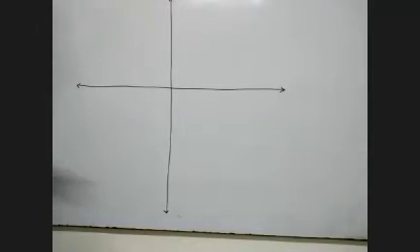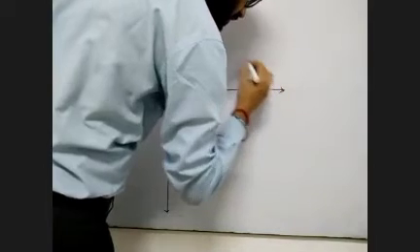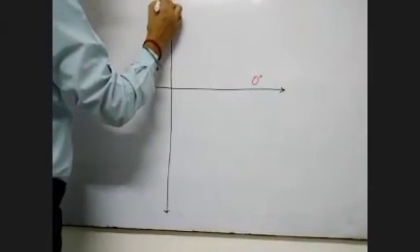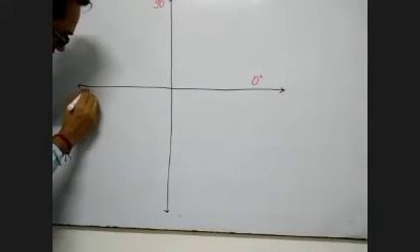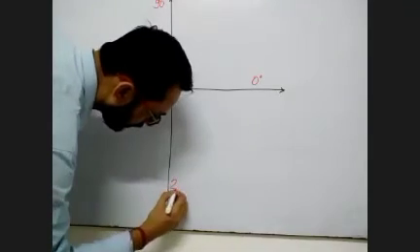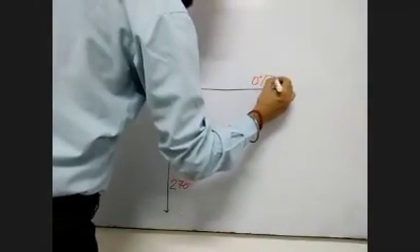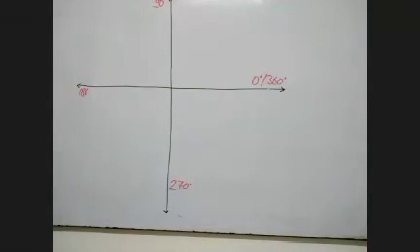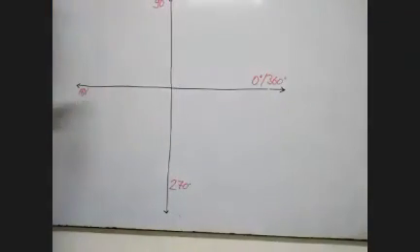As I have told you, this is 0 degree. This one is 90 degree, 180 degree, 270 degree, and 360 degree. Likewise, if I want to go to radian, then I must change the color.